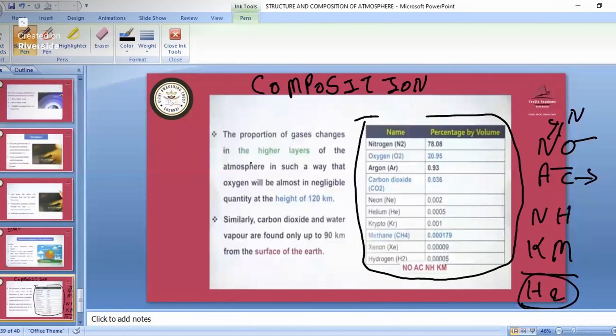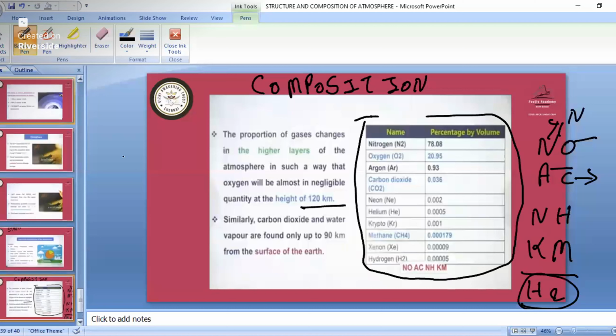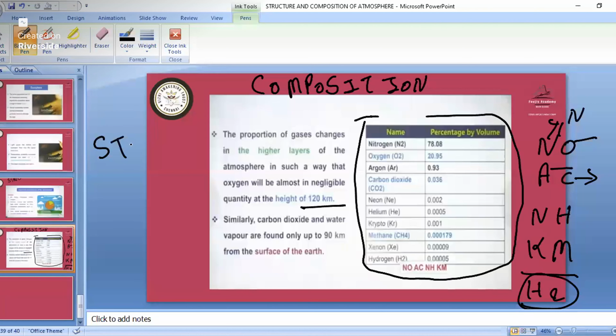The proportion of gases changes in the higher layers of the atmosphere in such a way that oxygen becomes almost zero, negligible, at the height of 120 kilometer. Similarly, carbon dioxide and water vapor are found only up to 90 kilometer from the surface of Earth. So this is all about the composition of the atmosphere, the structure and composition of the atmosphere. And remember all those particular phenomena in this structure and composition.